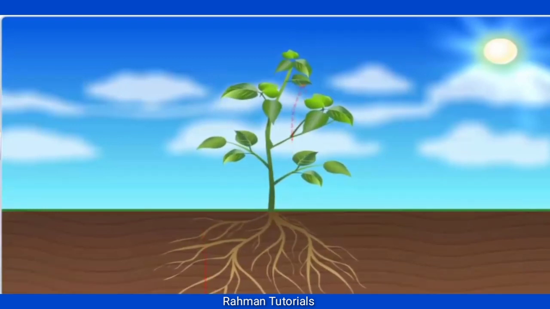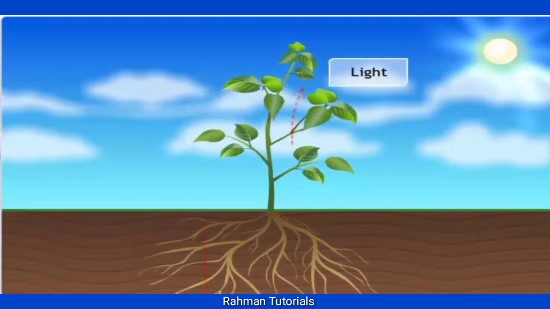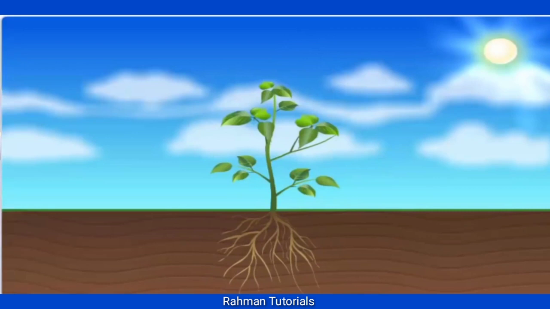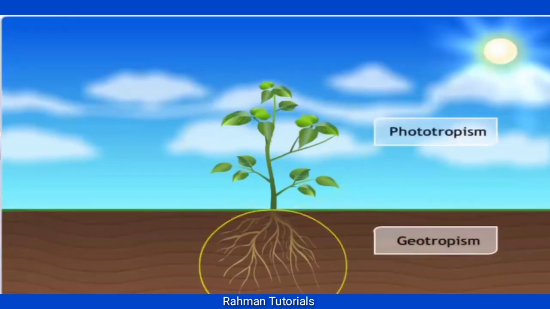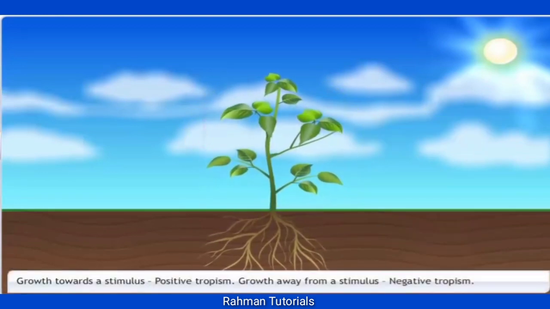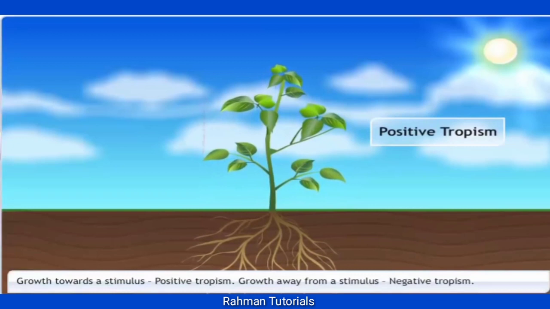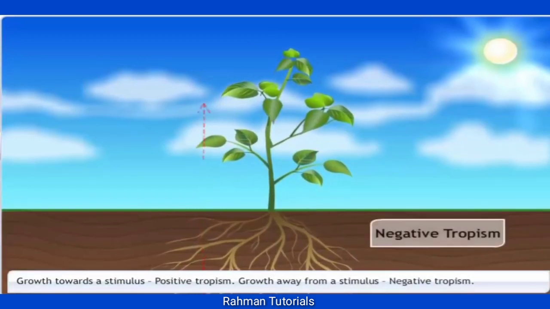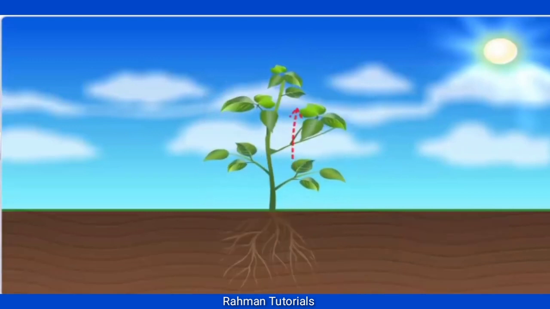Environmental triggers such as light or gravity determine the direction of growth of a plant. The most common tropic movements are phototropism and geotropism. Growth towards the stimulus is a positive tropism, whereas growth away from a stimulus is a negative tropism.